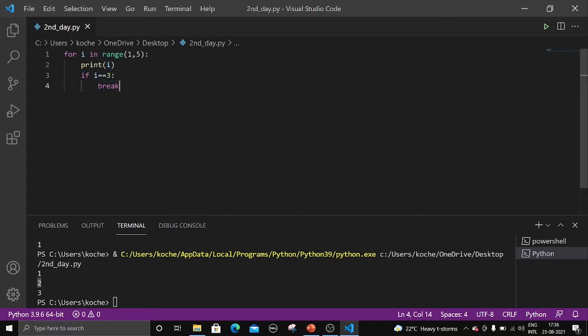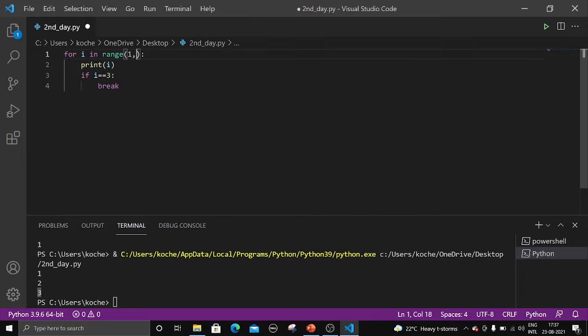Next, 2 plus 1. What is 2 plus 1? 3. So 3 is printed here. After 3 is printed, it is checking for one more thing. If i double equal to 3, what is i now? 3. Is 3 double equal to 3? Yes, it is equal to 3. So we are using break here. Break is nothing but coming out of the loop. So that's why, when we come out of the loop, 4 is not being printed.